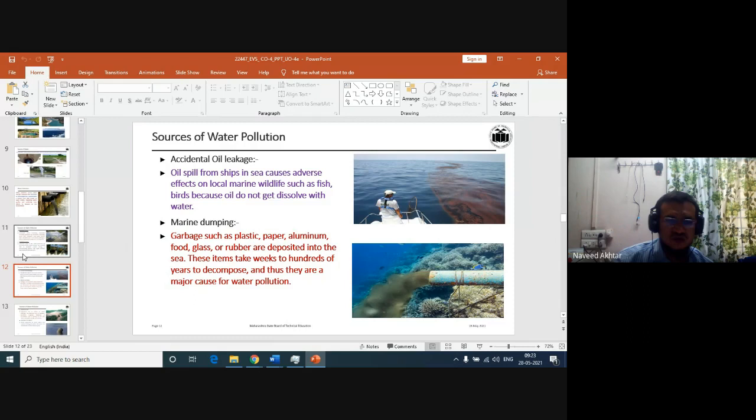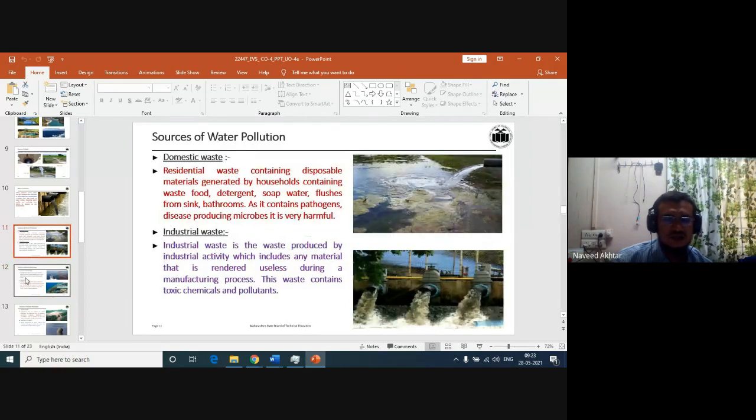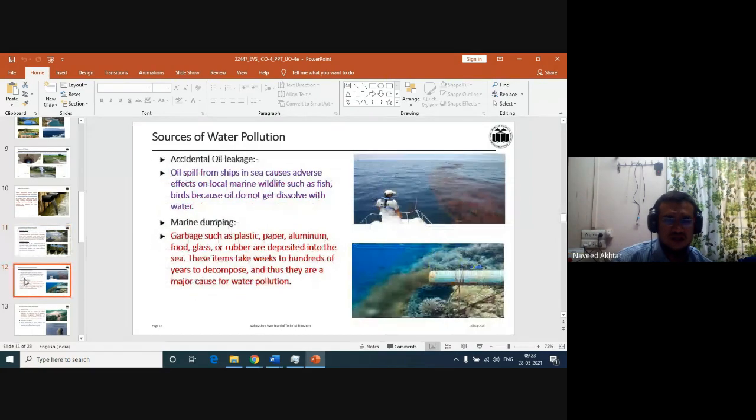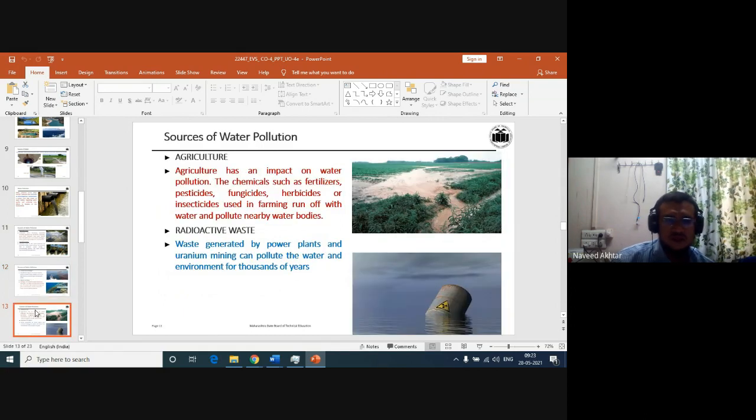First we have seen domestic waste, then industrial waste, accidental leakage, and marine dumping of plastic, paper, aluminium, etc. in the sea. Then sometimes agriculture waste, the wastage from agriculture, also impacts water pollution.